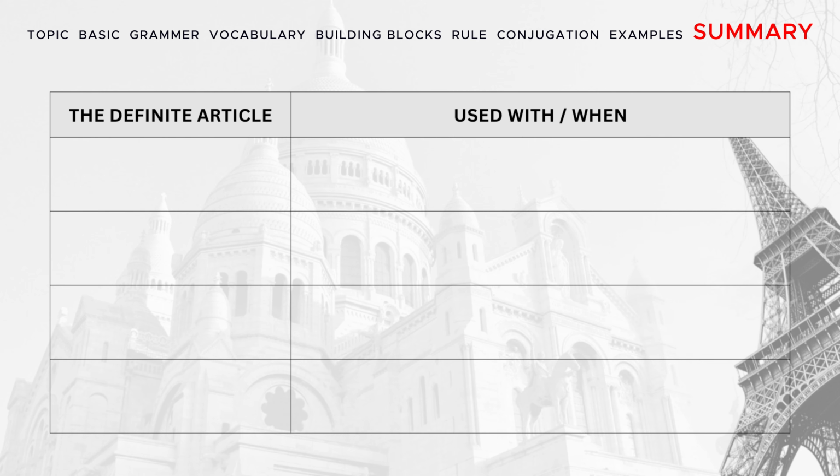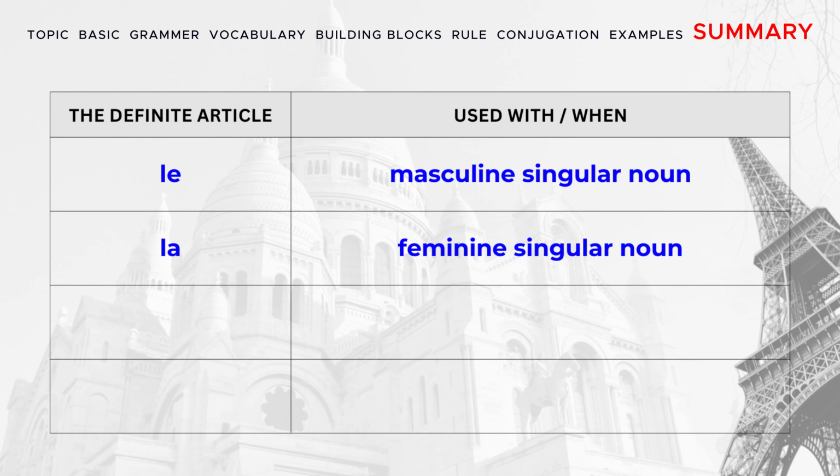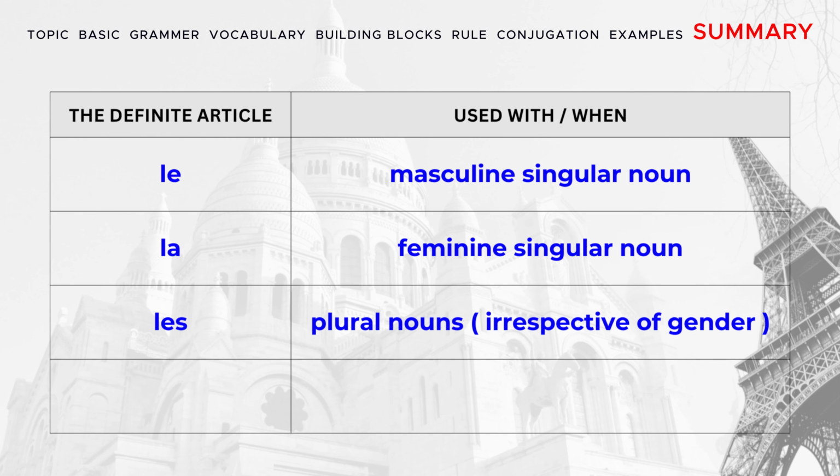Let's repeat one more time. Le, used with the masculine singular noun. La, used with the feminine singular noun. Les, used with the plural nouns, no matter what the gender is. L'apostrophe, used with the noun that begins with a vowel or H.